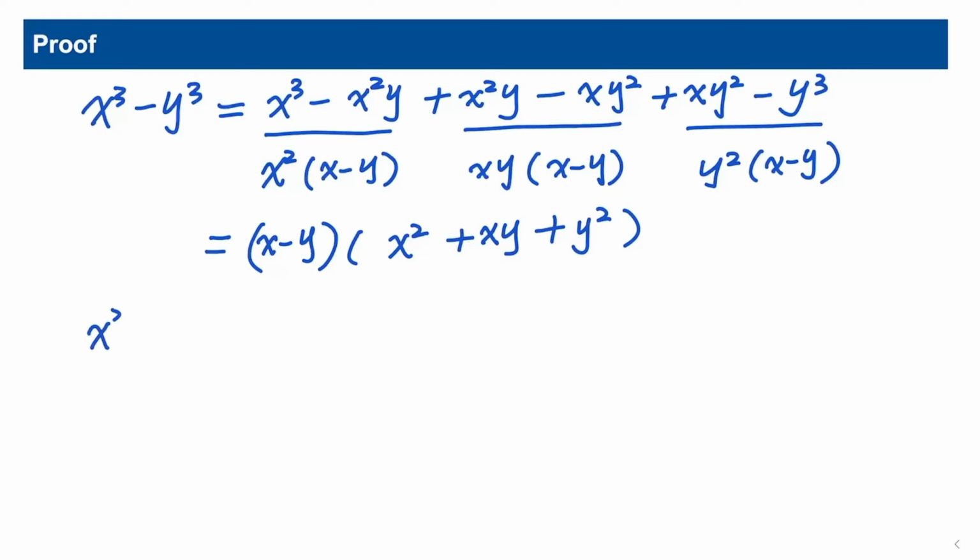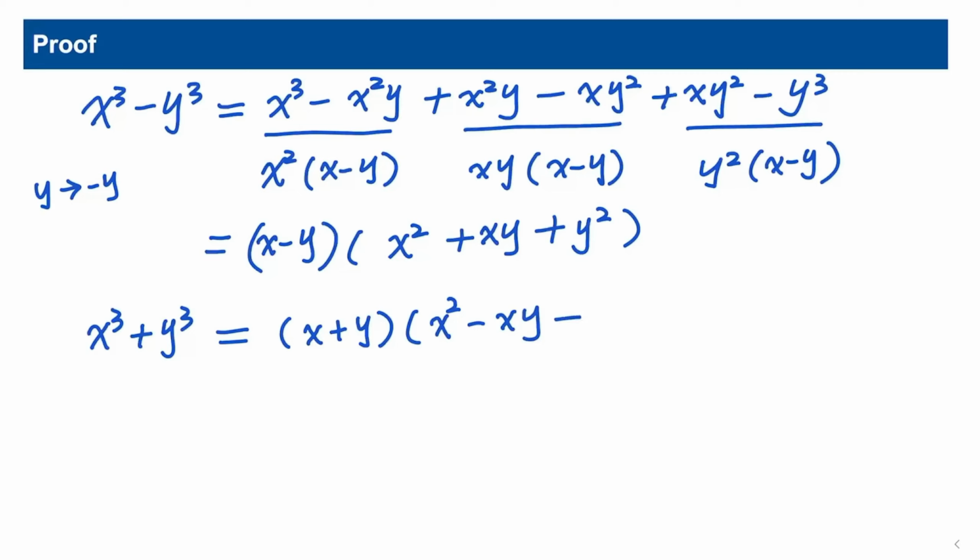For x cubed plus y cubed, we can just replace y by negative y in the first formula to get the second formula. So x plus y times x squared minus xy plus negative y squared, so y squared. That's a shortcut. Or we can do the complicated way.